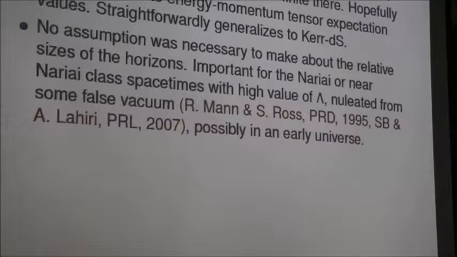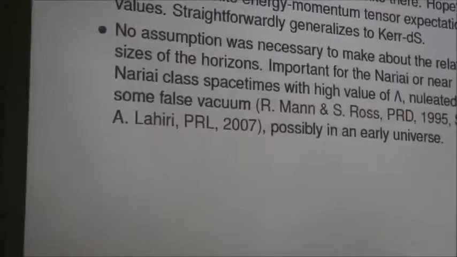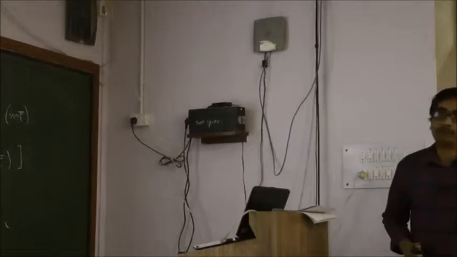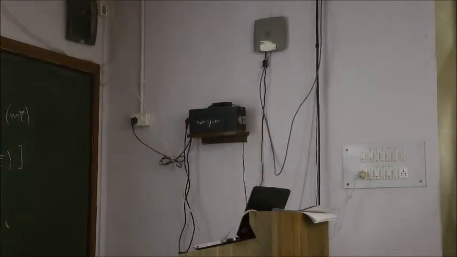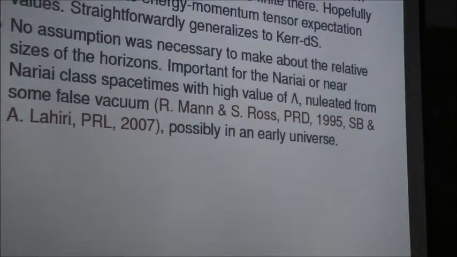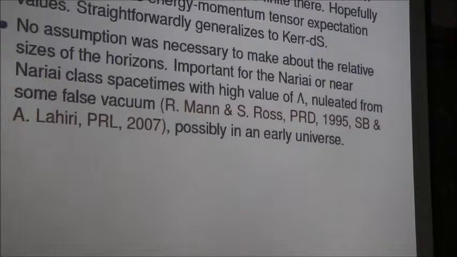It is well known that such de Sitter black holes are nice toy models for actual black holes in our universe because of the confirmation of accelerated expansion. But perhaps more importantly, they can model primordial black holes which are nucleated from high energy false vacuum at the early universe, where the cosmological constant has some high value and they can create pockets of expanding universe. For them, this calculation will perhaps be more meaningful when the full computation of the quantum energy momentum tensor is done, to know how they evaporate, how quickly they evaporate.